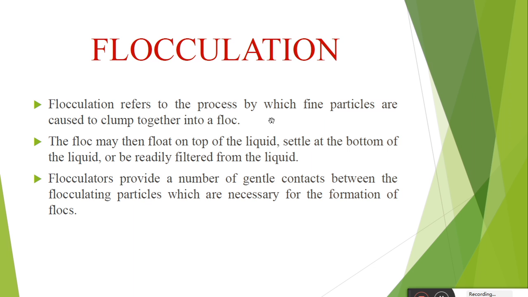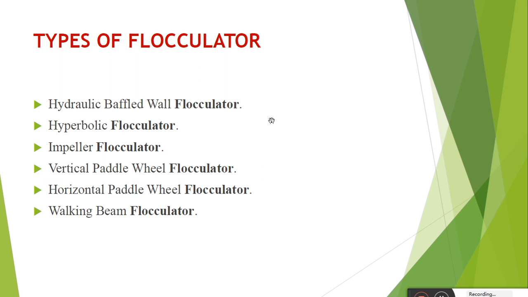There are various types of flocculators which can be utilized for the flocculation purpose, like the hydraulic baffle flocculator, hyperbolic flocculator, impeller flocculator, vertical paddle wheel flocculator, horizontal paddle wheel flocculator, and walking beam flocculator.